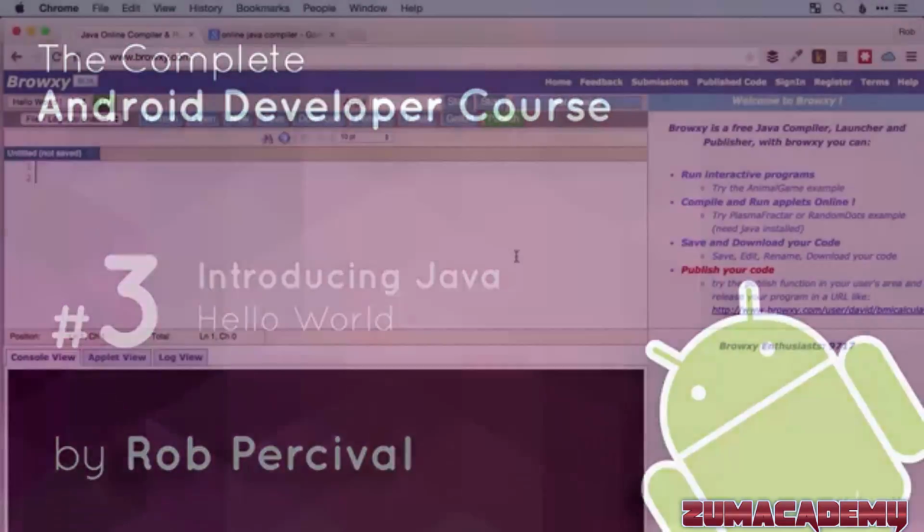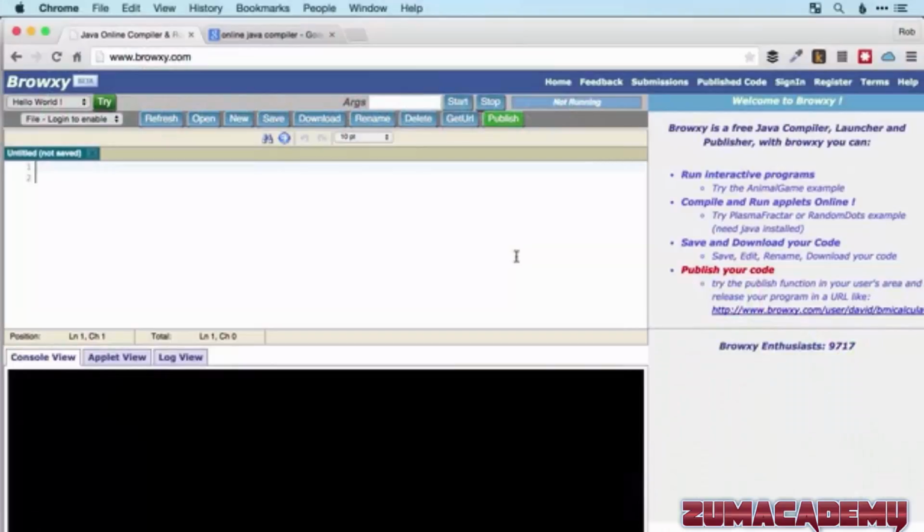So Java is quite an old language created by Sun Microsystems, now Oracle, in 1995, but it's still very much in active use today, not only in Android applications, but learning Java will allow you to make server-based applications as well as desktop applications for both Windows and Mac. Minecraft, for example, was written in Java, as well as a number of business applications that are used very widely around the world. So learning it not only will allow you to make Android apps, but open up a number of different avenues for you as well.